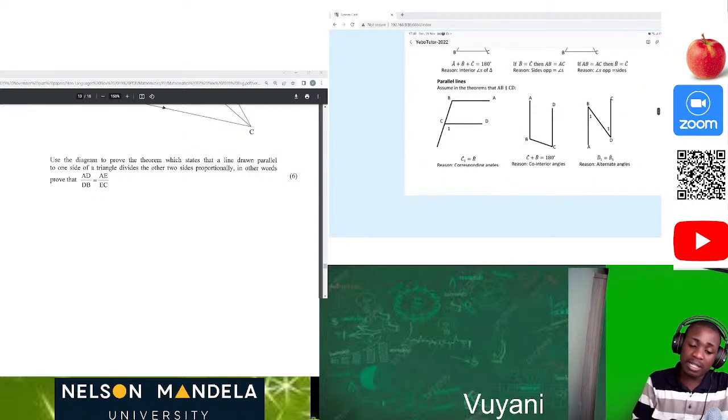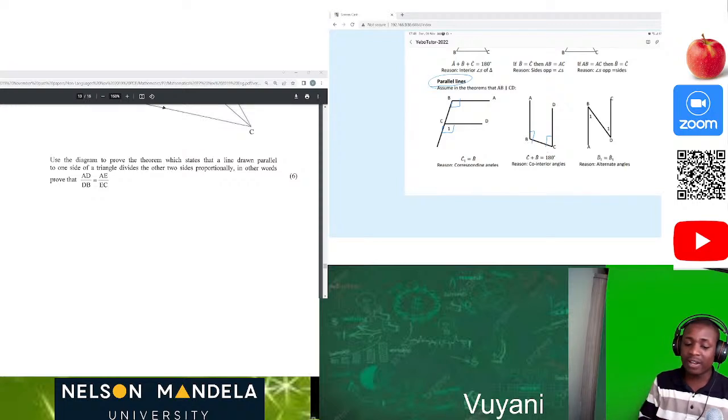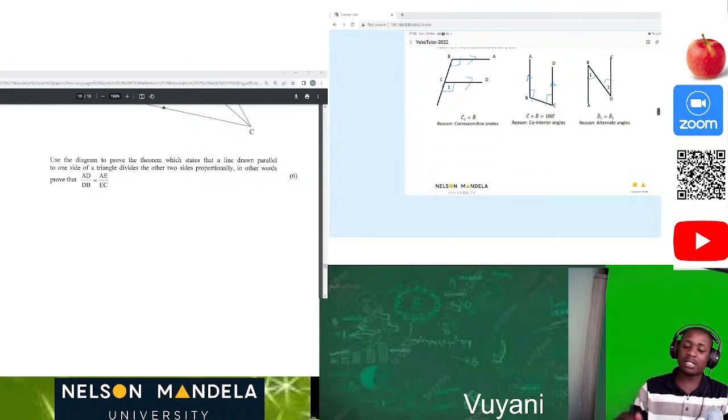As I was saying, we have parallel lines, and you must know that this angle is equal to this angle. Why? They are corresponding angles. This angle plus this angle is 180 degrees, provided that these two lines are parallel, which means these two are co-interior angles, because when you add the two angles, you must get 180 degrees. Then this angle and this angle are equal to each other, because they are alternating angles.